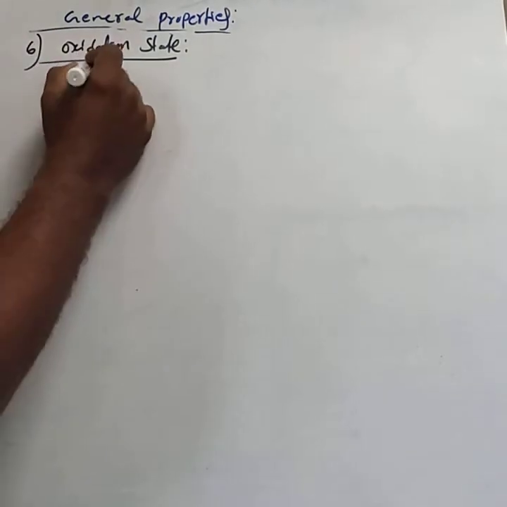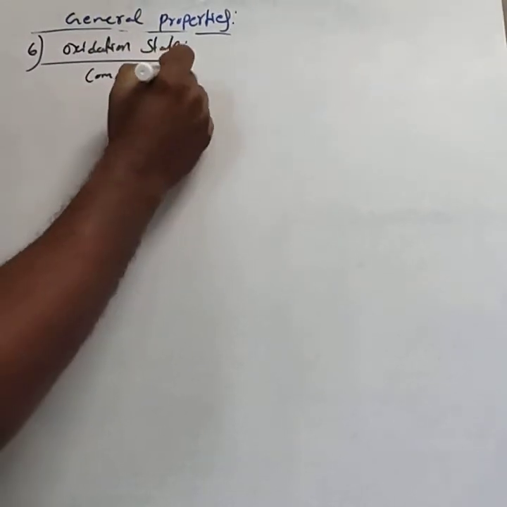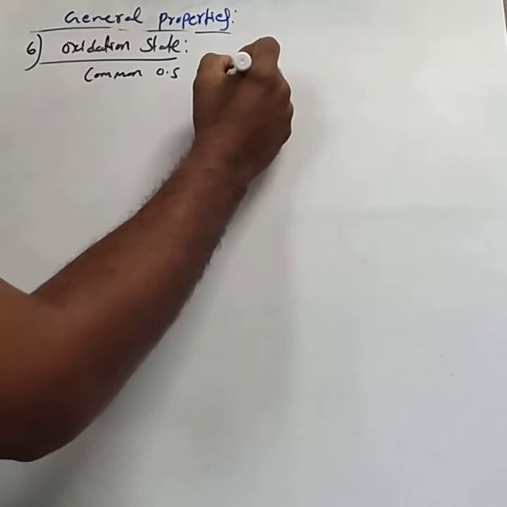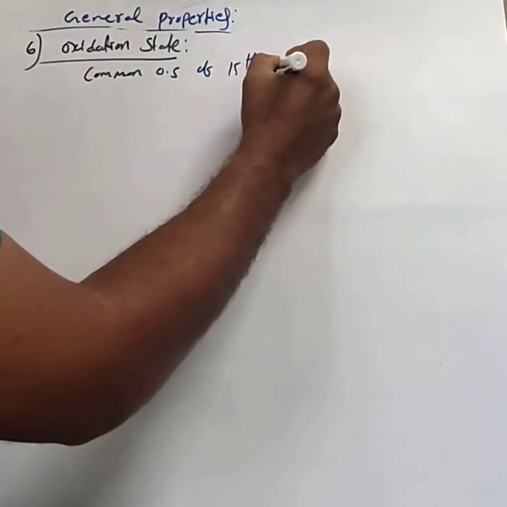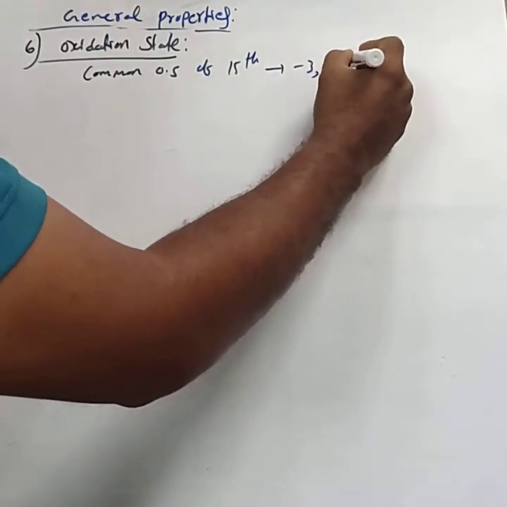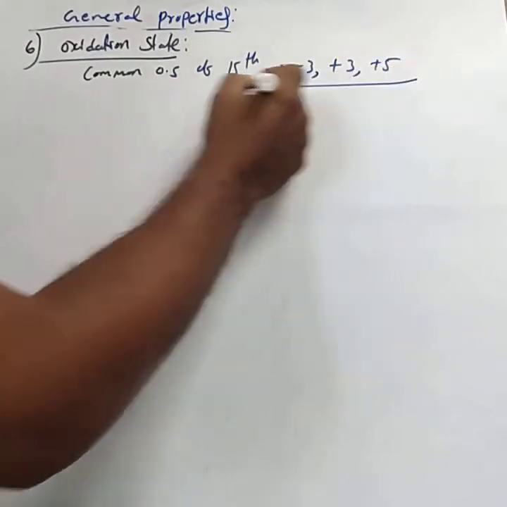The common oxidation states of 15th group elements are -3, +3 and +5.